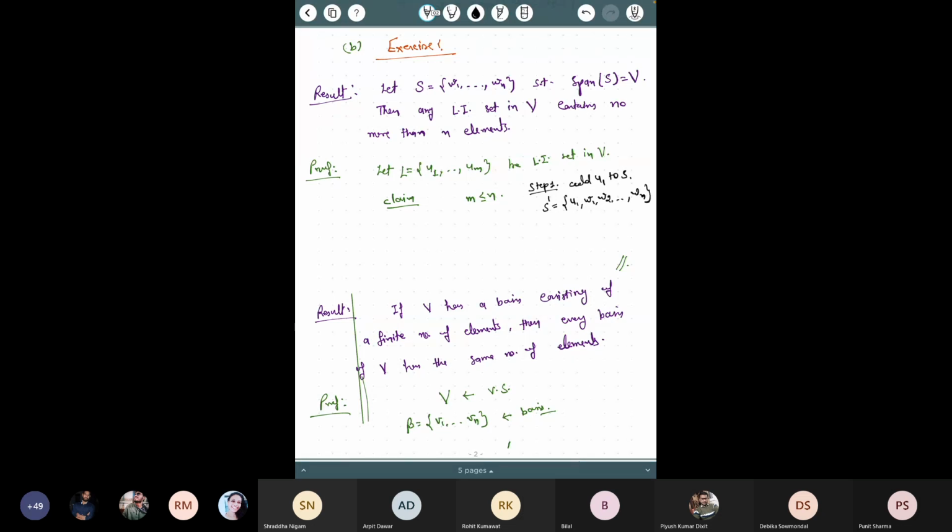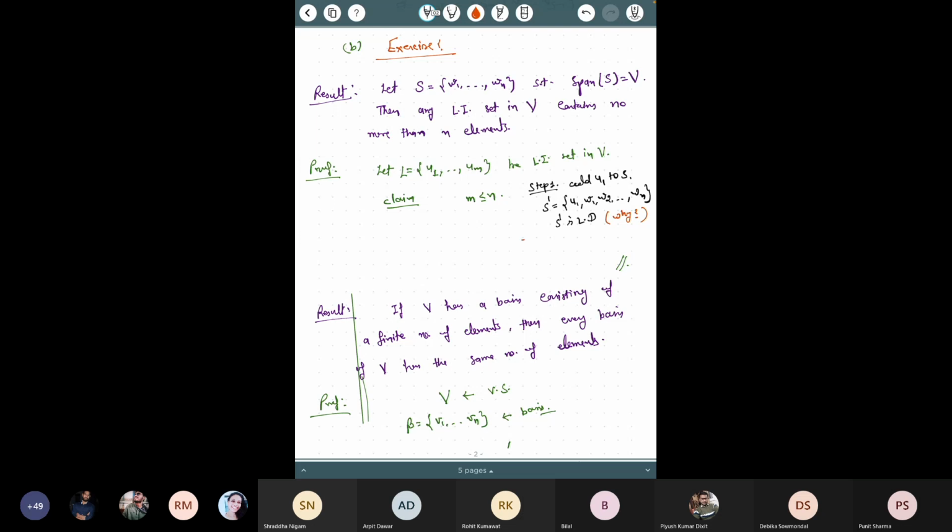Okay. Now since you know that this s is a spanning set and you have added u1 to this s, this set s dash is always linearly dependent. Think about why this is: this set s was already spanning the whole set. You have added one more vector, so definitely this s dash is linearly dependent.